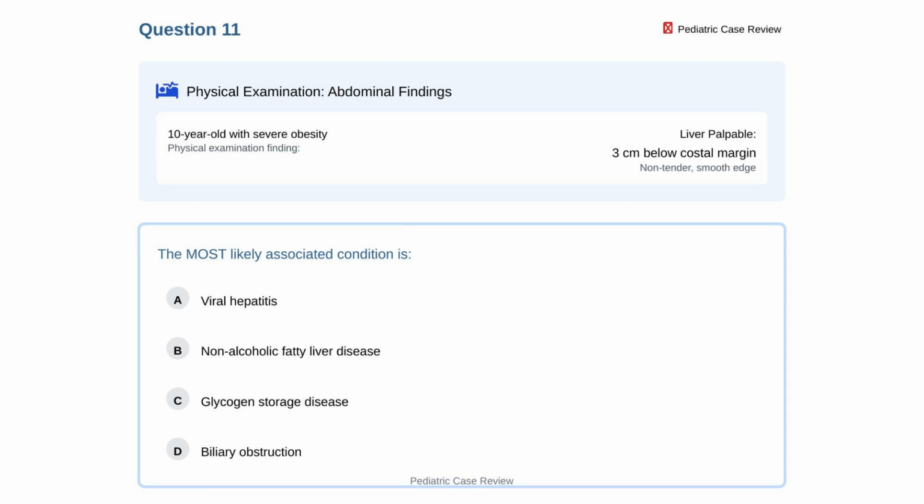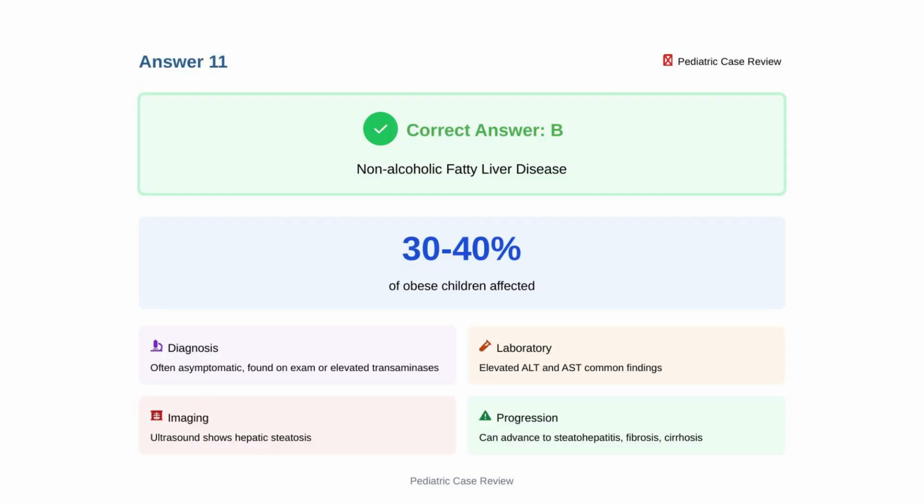A 10-year-old with severe obesity has a liver palpable 3 centimeters below the costal margin on examination. The liver is non-tender with a smooth edge. What is the most likely associated condition? Option A, viral hepatitis. Option B, non-alcoholic fatty liver disease. Option C, glycogen storage disease. Option D, biliary obstruction. The correct answer is B, non-alcoholic fatty liver disease.